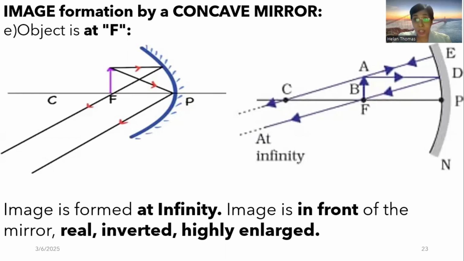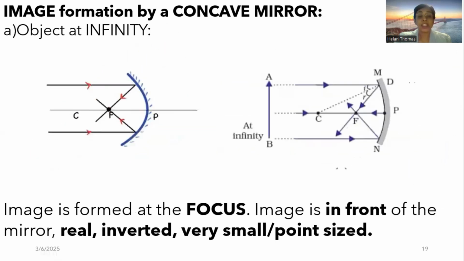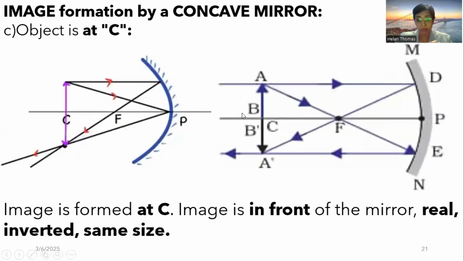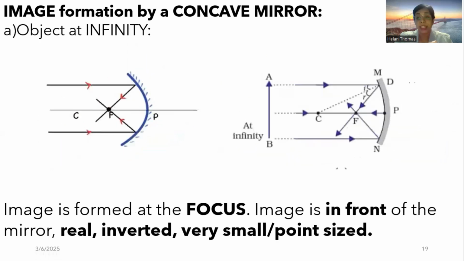Here, I want to bring an analogy. When the object was placed at infinity, let me see if I can take that slide. Yeah. When the object was placed at infinity, the image was formed at focus.